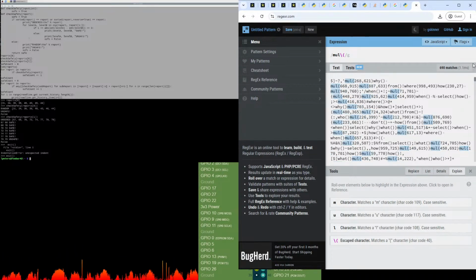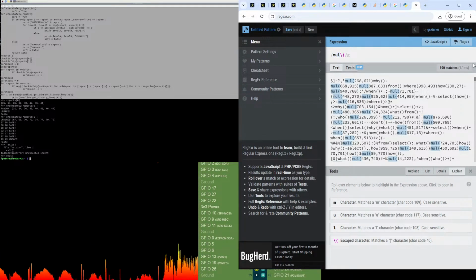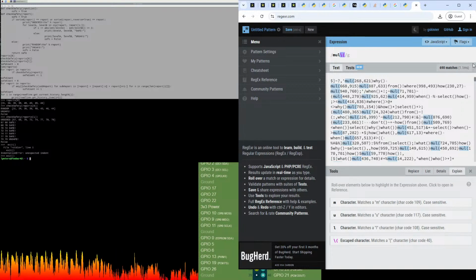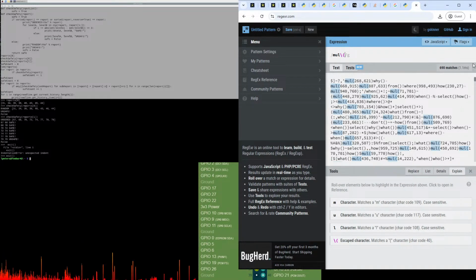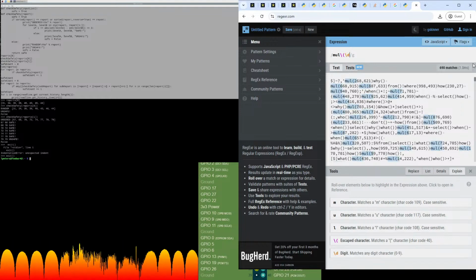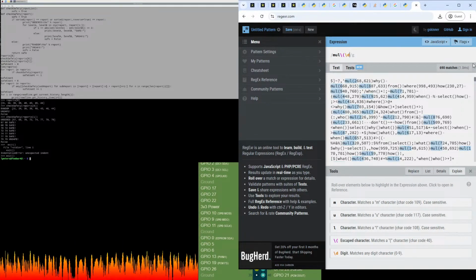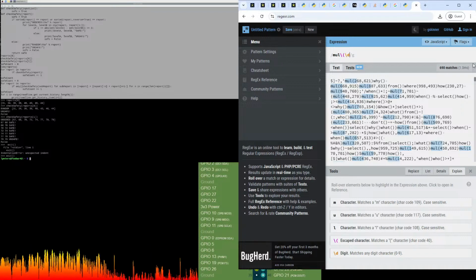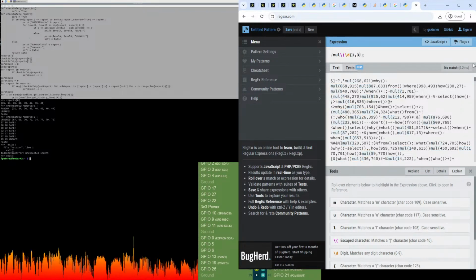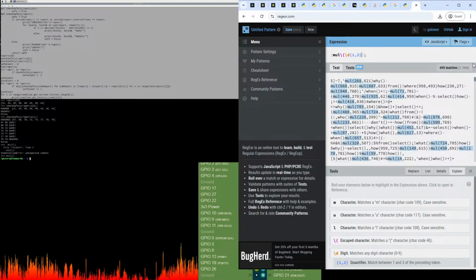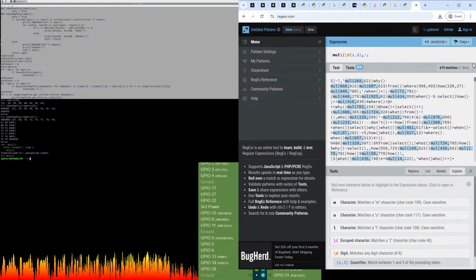Okay, so let's just try searching for the string mul, followed by a literal opening parenthesis, \d for a digit. Oh, it's even starting to work already. So \d for a numeric digit character. Curly brace 1,3 to make it match 1 to 3 of them. Comma as a literal comma character.